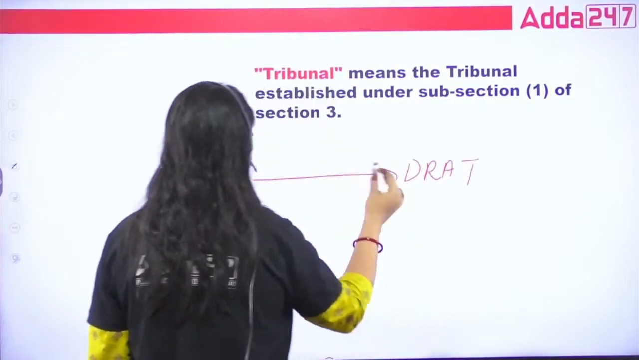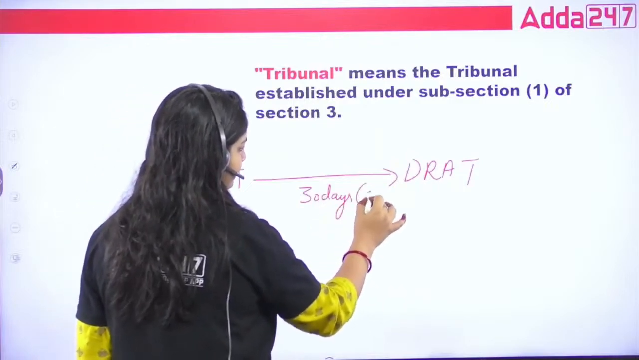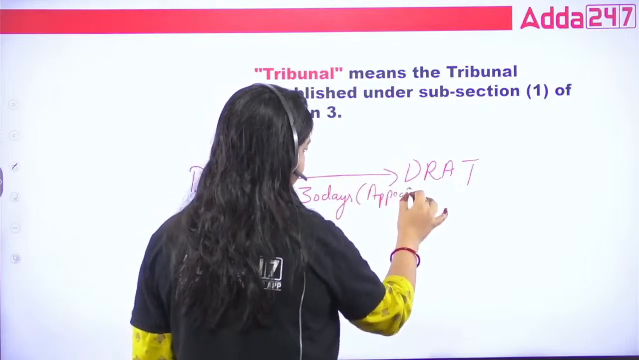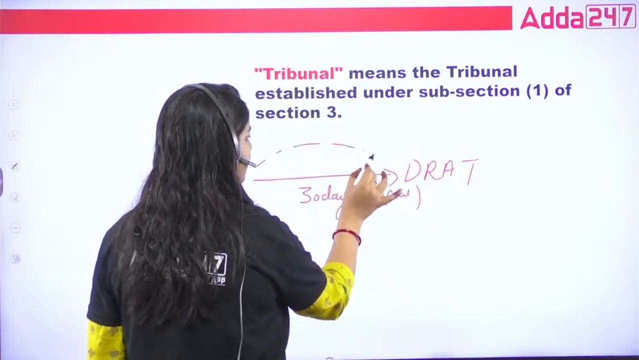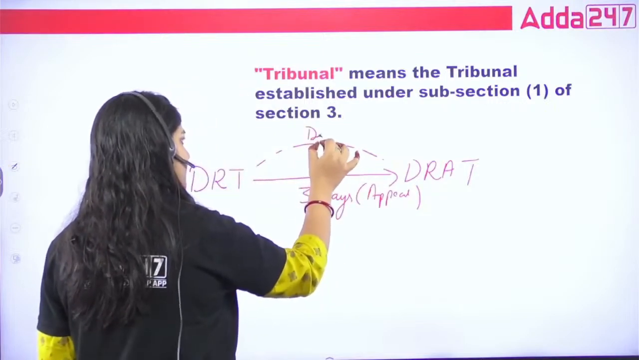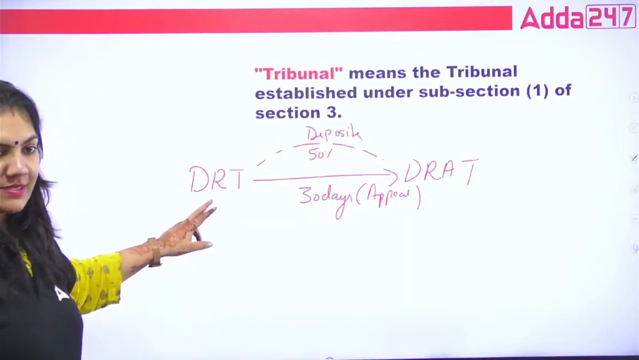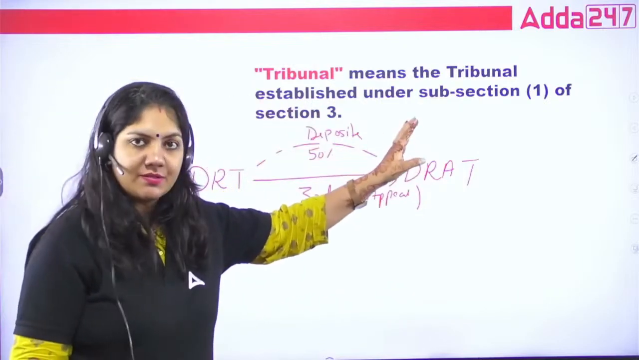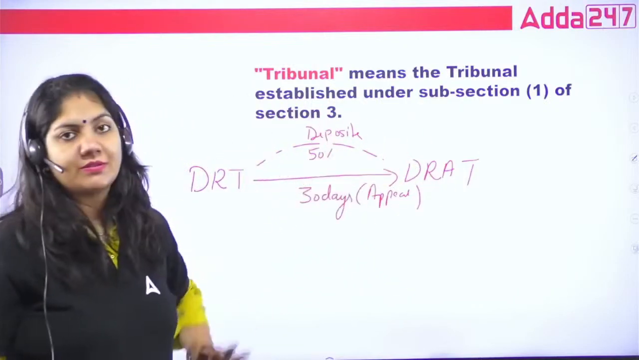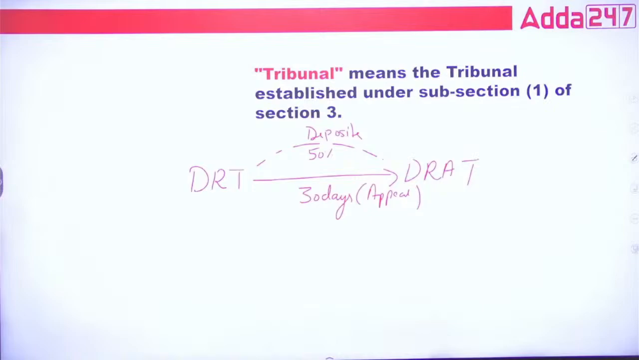It's a quick revision. If you go to the DRT, within 30 days you can appeal and you have to deposit 50% of the amount. Suppose you are not satisfied with the decision of the DRT, then you have to deposit 50% and after that you can approach the DRAT for the appeal. This is very important. This is, guys, very much important. Okay, important one.